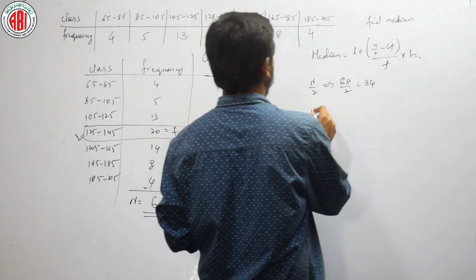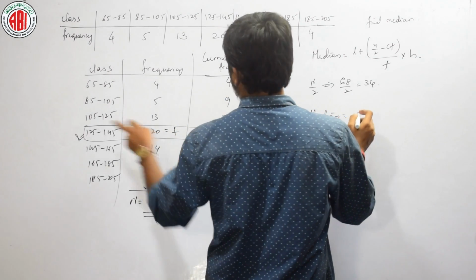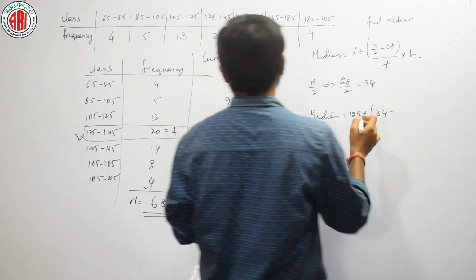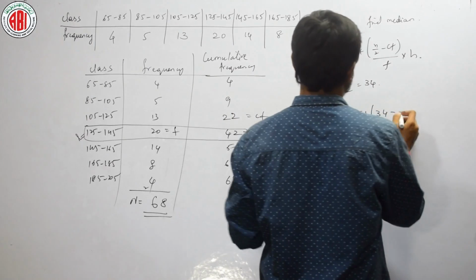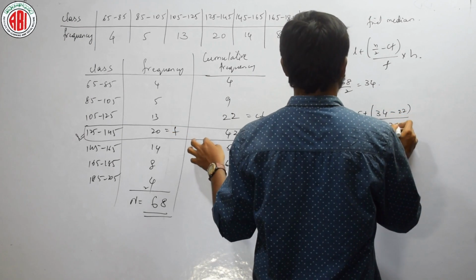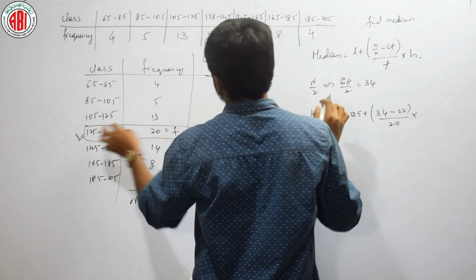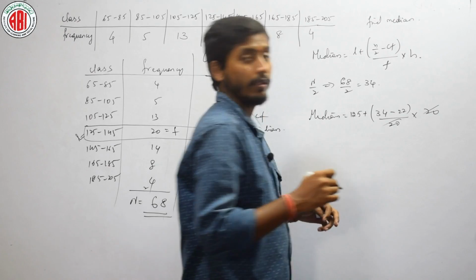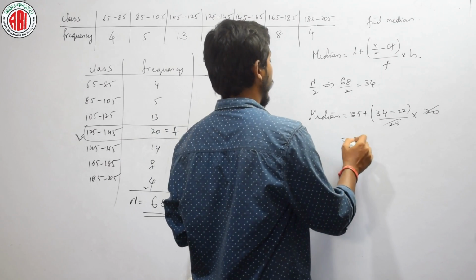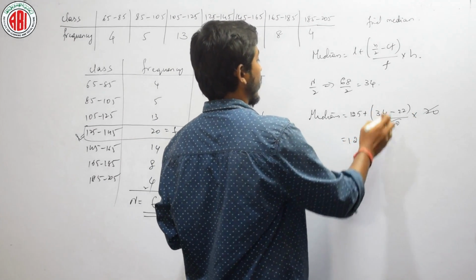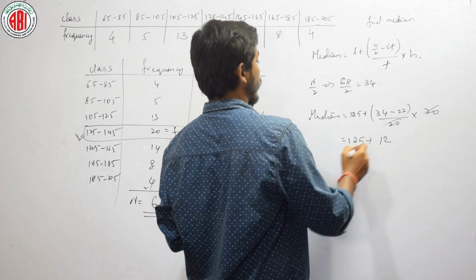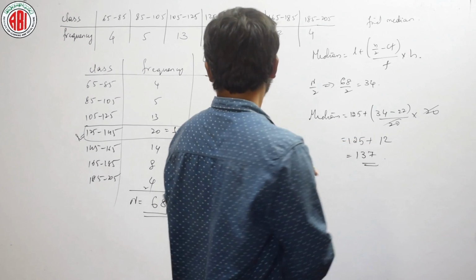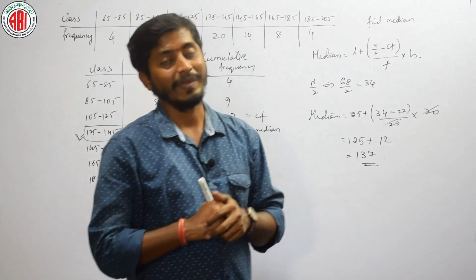Let us substitute it. Median is equal to L plus (n by 2 is 34 minus what is Cf, cumulative frequency of preceding class, 22) by F is 20 into H. H is the difference of these two. 145 minus 125 is 20. Cancel these both, right? Then it will be 125 plus 34 minus 22, 4 minus 2 is 2, 3 minus 2 is 1. 125 plus 12 is 137. Is it clear? Fine. This is nothing but a median.